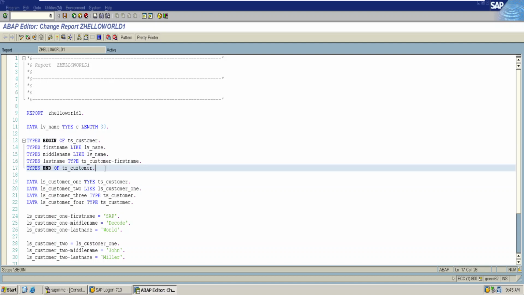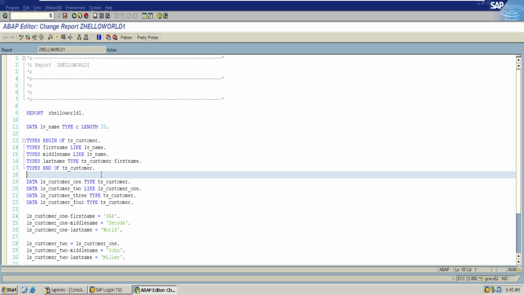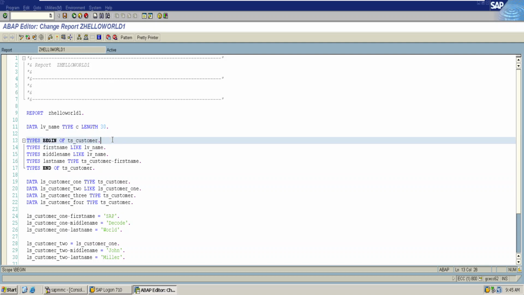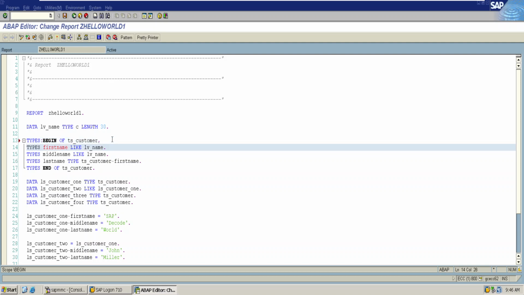And another important point that we can use while writing code in reports is that we can omit the type statement multiple times by using a double dot operator and then placing a comma at the end of the statement.